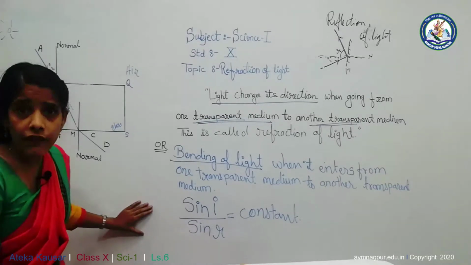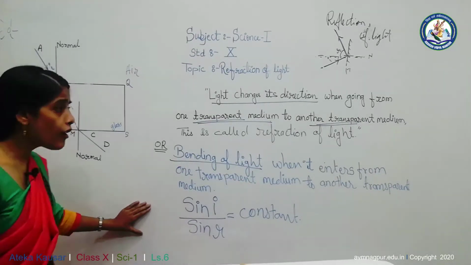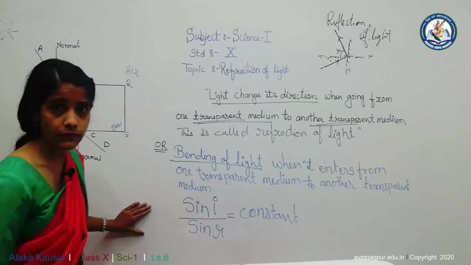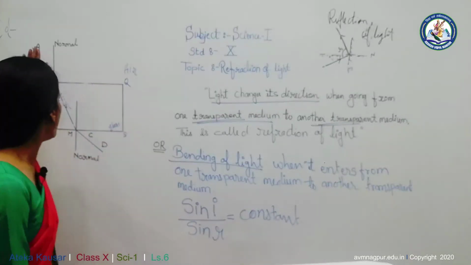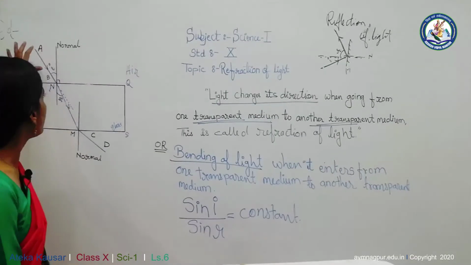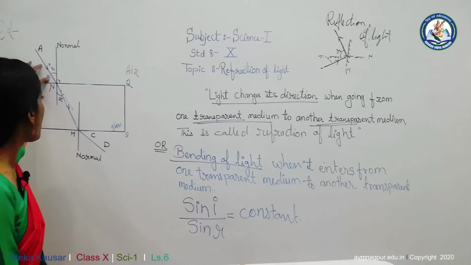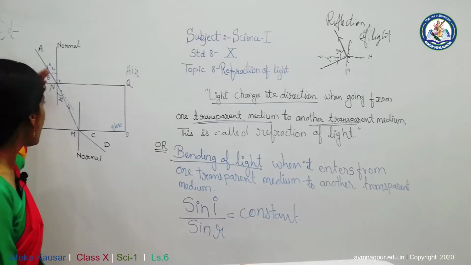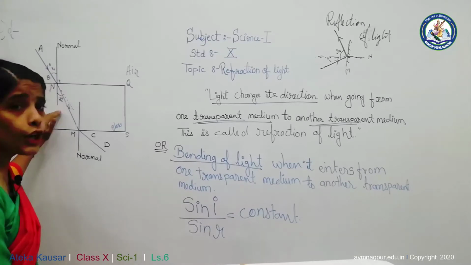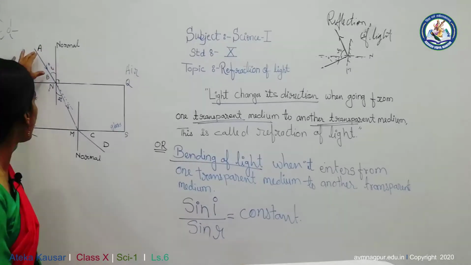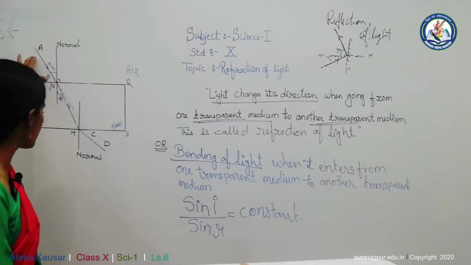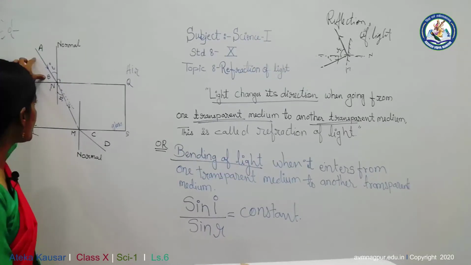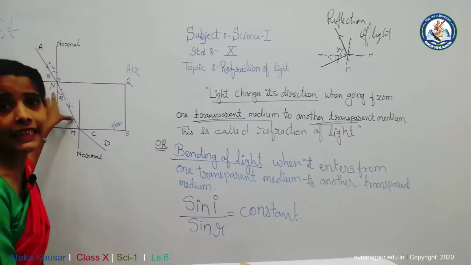And what does the law of refraction state? The incident ray with the angle of incident and the refracted ray with the angle of refraction lie on opposite sides of the normal, and all three, the refracted ray, the incident ray and the normal, lie in the same plane.